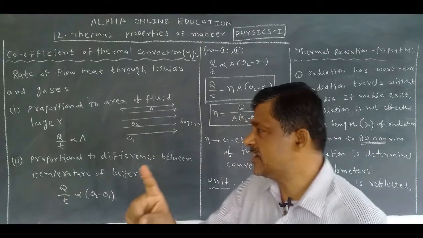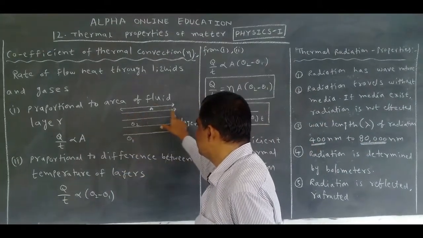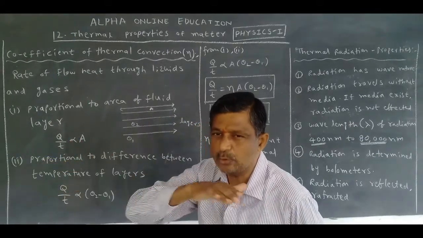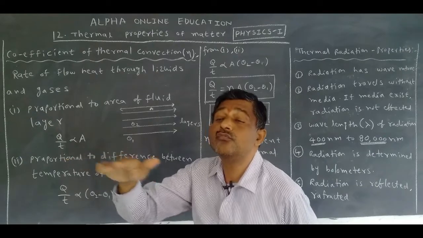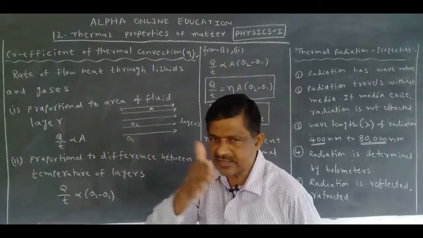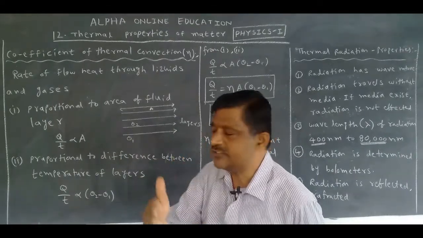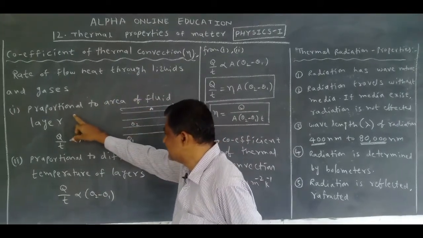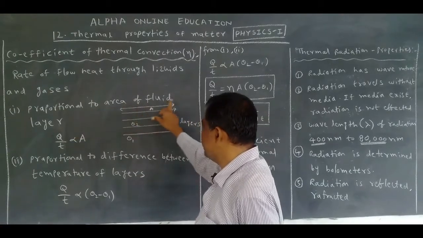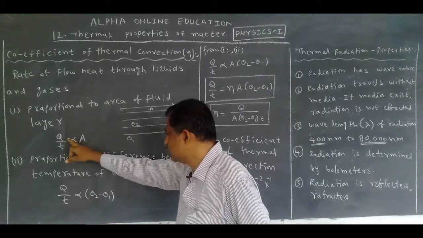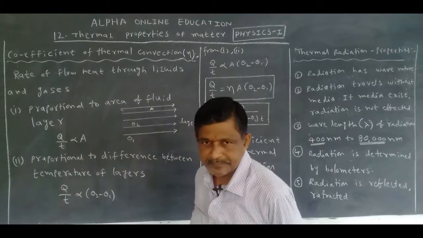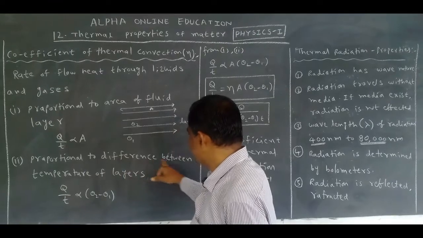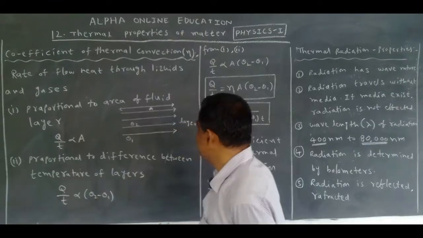The first one, area of the fluid layer. Fluid means liquids and gases flow. That's why those two are called fluids. So the rate of flow of heat through liquids and gases is, number one, proportional to the area of the fluid layer. So Q by t is proportional to A. And the second factor is proportional to the difference between the temperatures of the layers.